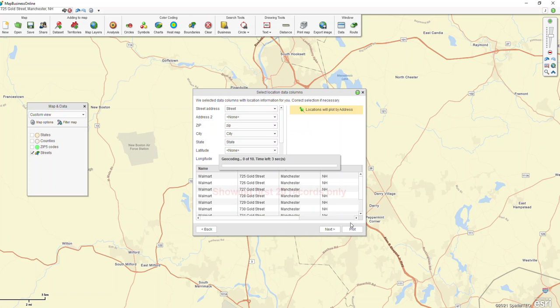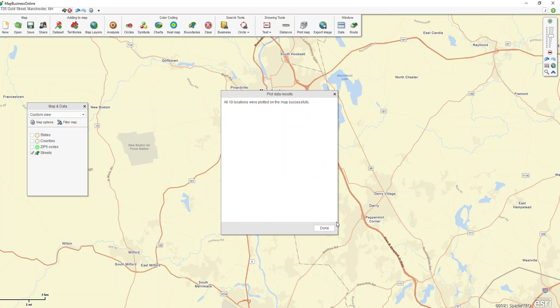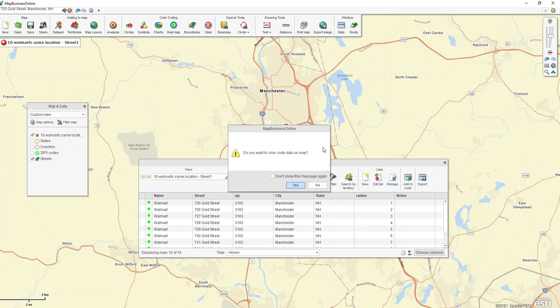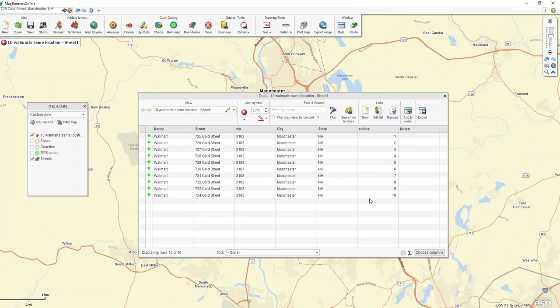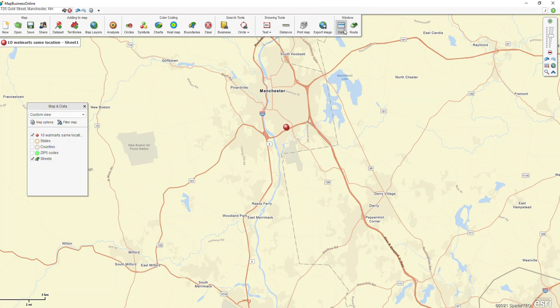And what you're going to notice is once this is done plotting, right here, this is where all of our 10 Walmart locations are. So if I click on the dot, I can see that there's 10 points plotted at the same location. The data window pops up, showing all the same location, just with a different radius. If I close the data window and never need to get back to it, I can click the data window at the end.